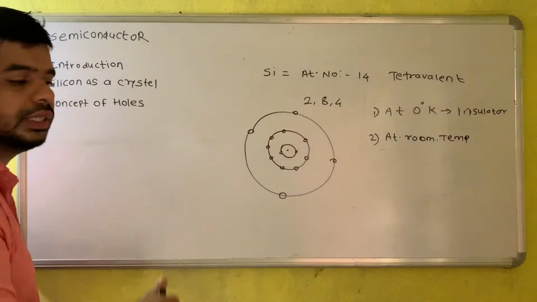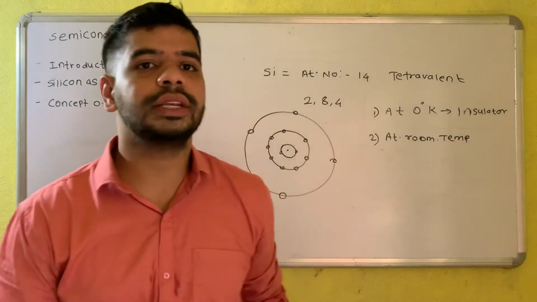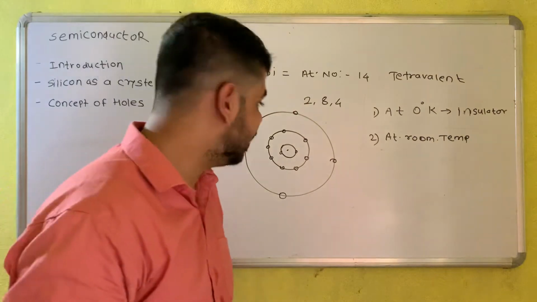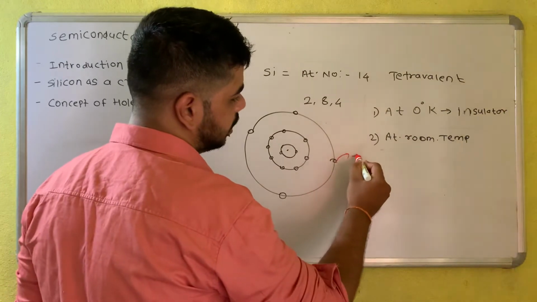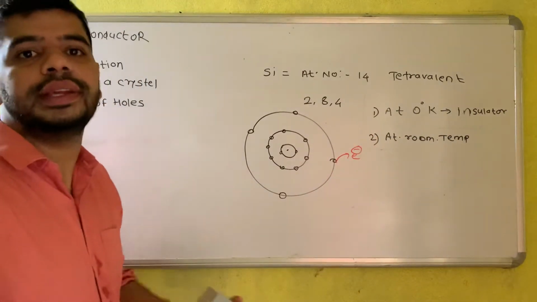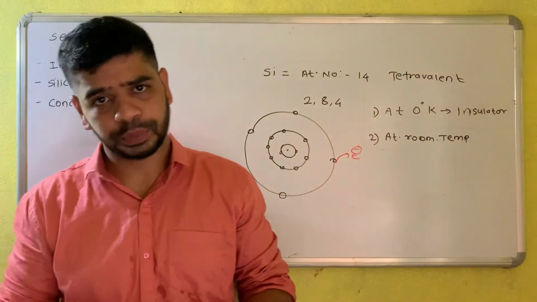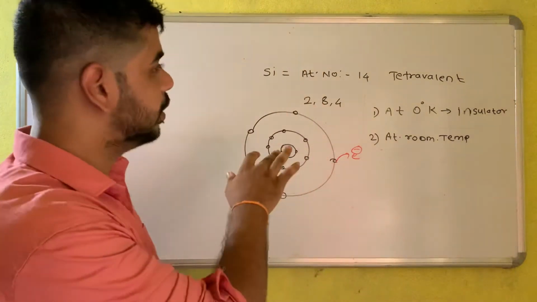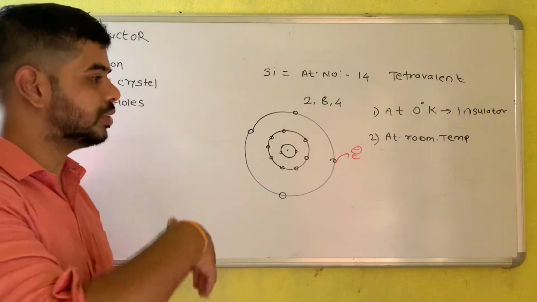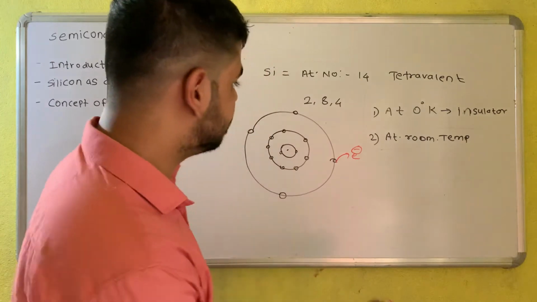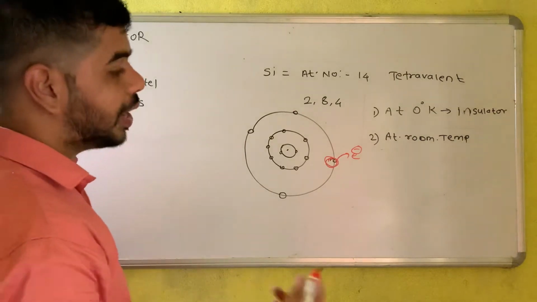There are certain changes in silicon at room temperature, right? What are the changes? At room temperature, first of all, we know that silicon is getting energy, and once silicon is getting energy, what happens in that case? We can have electrons free, right? So this electron gets free, and we know that free electrons are responsible for the current flow. So this is the very basic thing, about silicon. Now what happens if the electrons are free from this orbit? It is responsible for the current flow. Now this place is vacant, right? As the electron moves out, this place is vacant. So what happened to that vacant place?